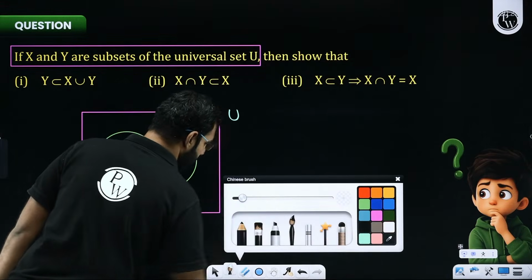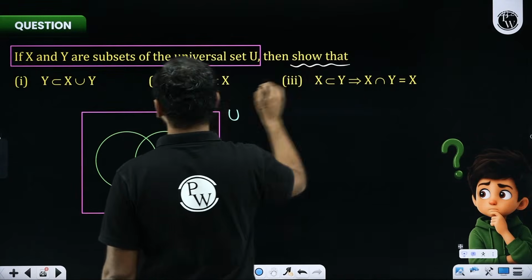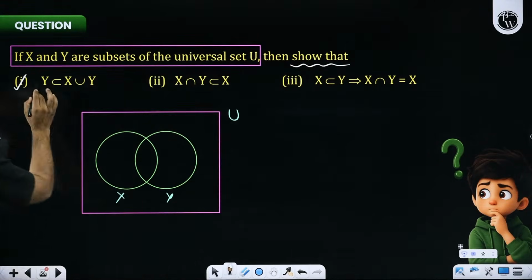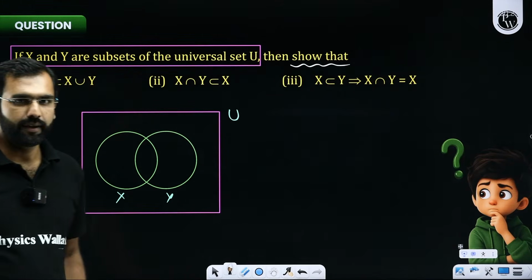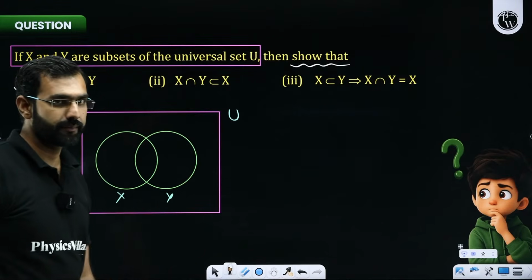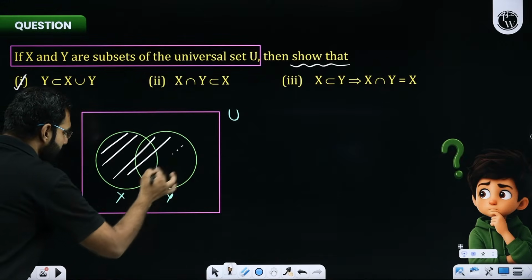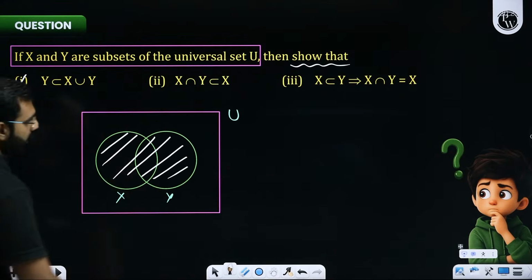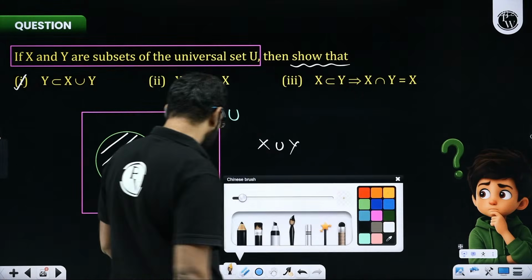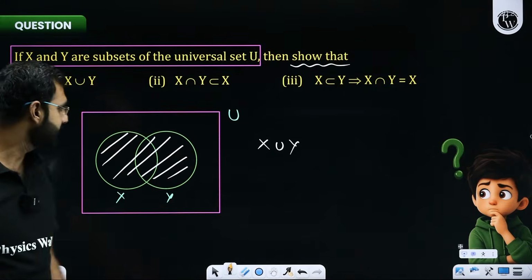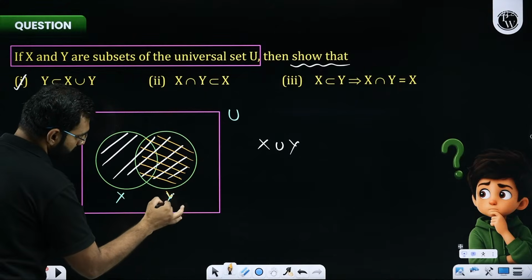Everybody comfortably getting it? Now what they are asking us is, let me begin with the first one, we need to prove that Y is a subset of X union Y. Now you tell me, what is X union Y, students? Sir, as we have discussed when we were talking about Venn diagrams, this whole white region represents X union Y. Yes or no? Sir, can you help us with the set Y? Where is set Y? This yellow region here is your set Y.